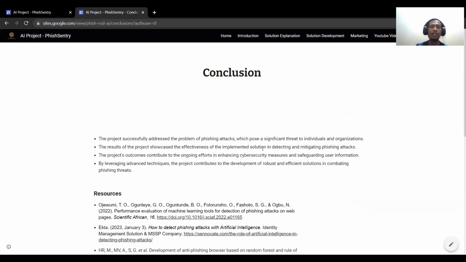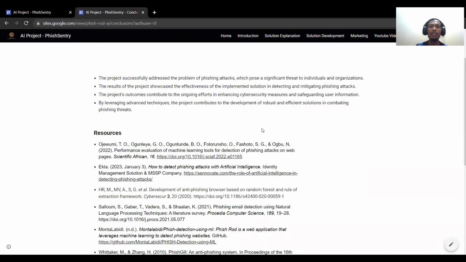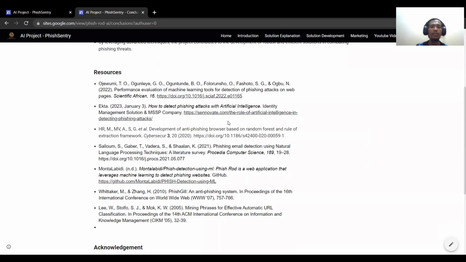Now it's time for the conclusion. The project successfully addressed the problem of phishing attacks, which pose a significant threat to individuals and organizations. The results of the project showcase the effectiveness of the implemented solution in detecting and mitigating phishing attacks. The project outcome contributes to ongoing efforts in enhancing cybersecurity measures and safeguarding user information. By leveraging advanced techniques, the project contributes to the development of robust and efficient solutions in combating phishing threats. Now, these are all the resources that we used for the project.